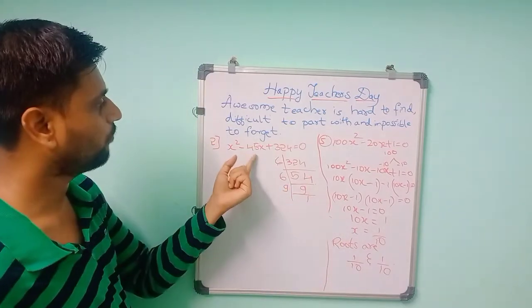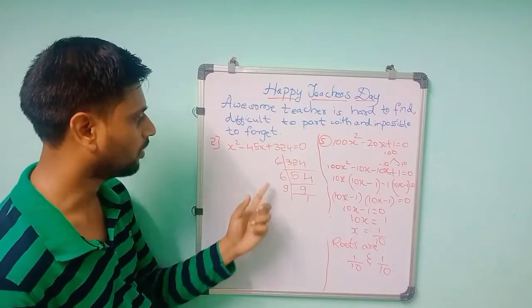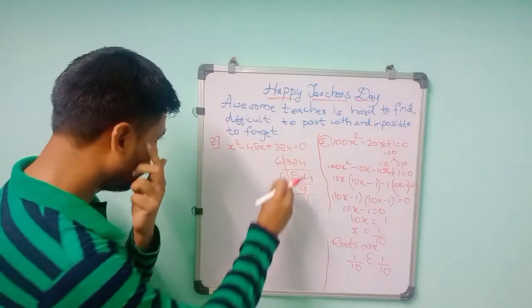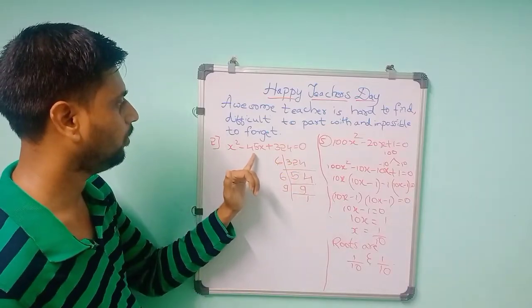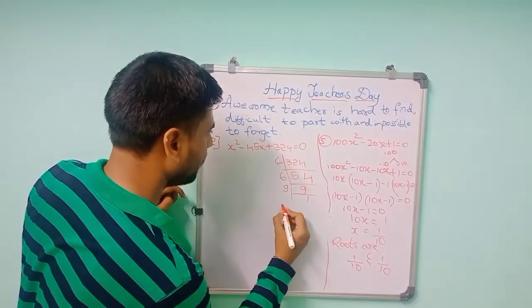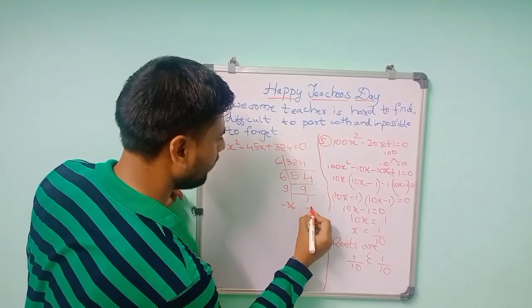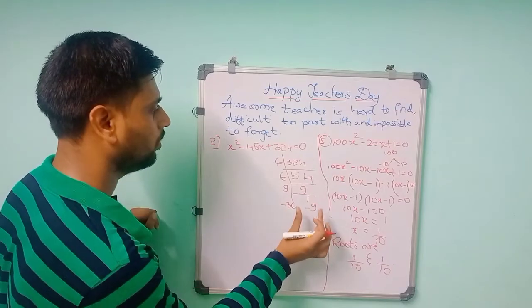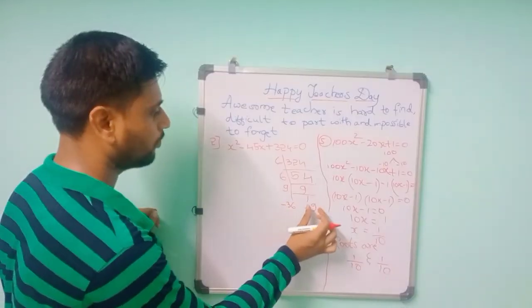So we have to make that 45. You cross check it. 6 into 6 is 36 and 9. 36 into 9 is 324, and also 6 into 6 is 36. We got 36, so you have to make 45, so 9 also is there. So directly you can do minus 36 and minus 9. So the values will be minus 36 and minus 9. 36 into 9 is 324 and 36 plus 9 is 45.